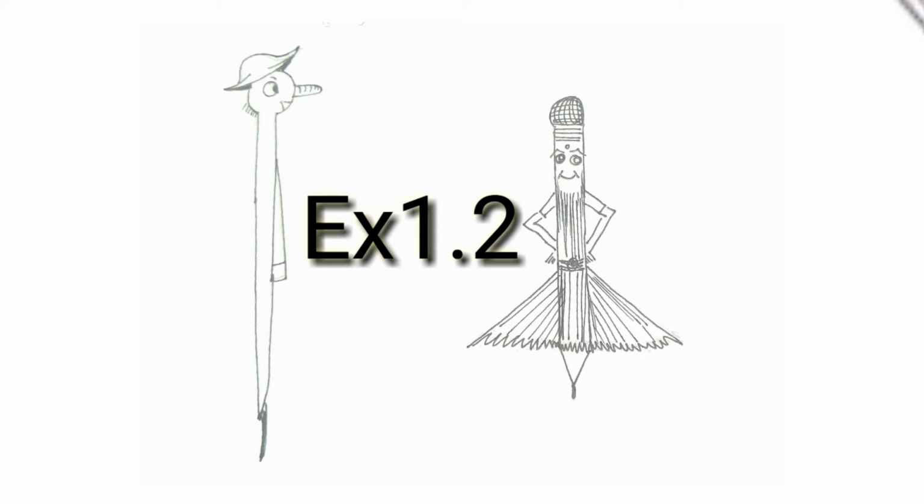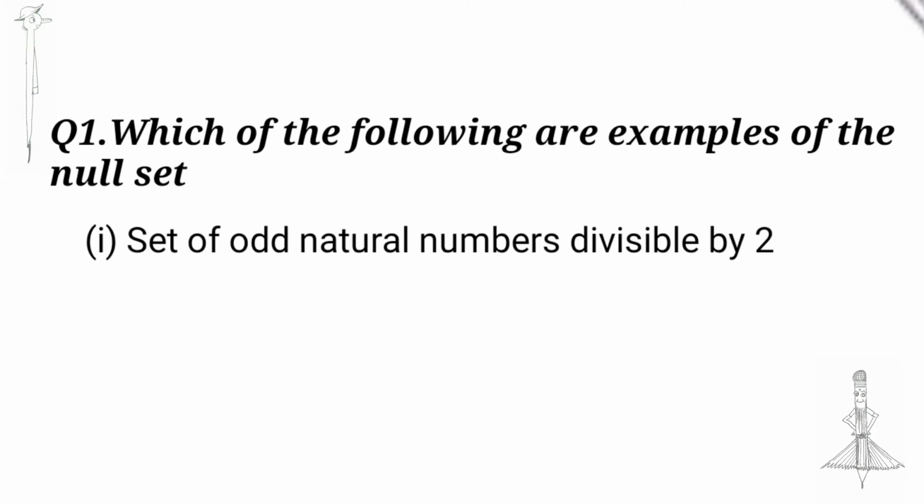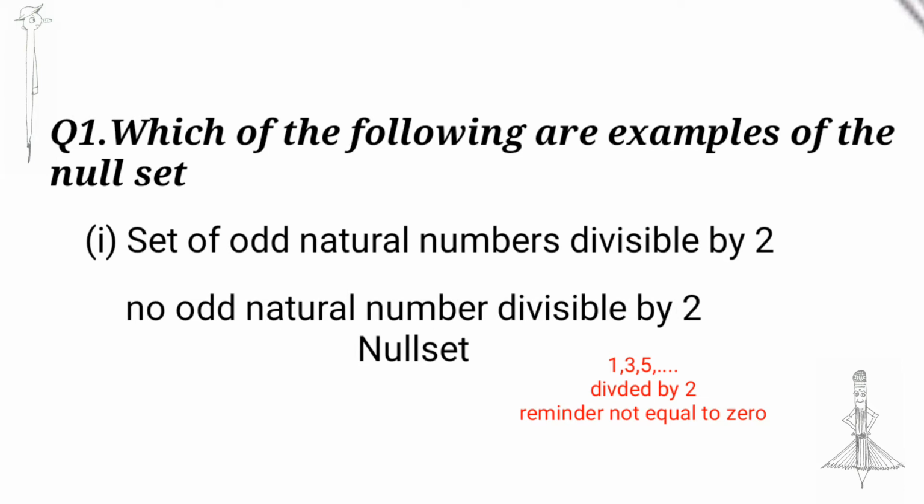Today we discuss exercise 1.2. Find out the null set. This is our question: the set of odd natural numbers divisible by 2. We know odd natural numbers are not divisible by 2. When odd natural numbers are divided by 2, the remainder is not equal to 0. So it is a null set.